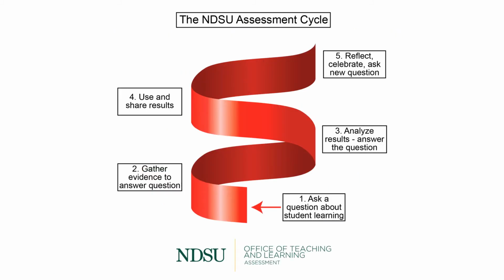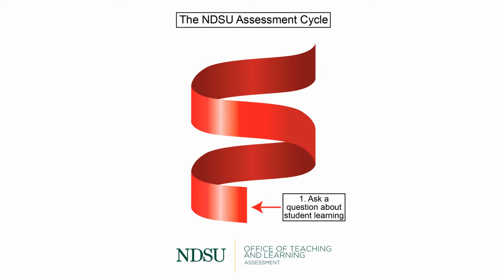But the difference in a helix is that when you return to step 1, at the end of the cycle, you are in a very different place because you've progressed upward in the helix. In the same way, the work of assessment, while there are repetitive activities, is never really repeating itself. The start of one cycle picks up at the end of the previous cycle and continues to create upward movement. I will now briefly describe these steps.